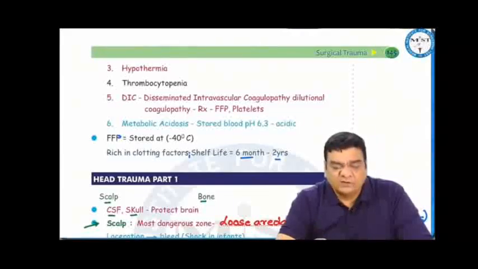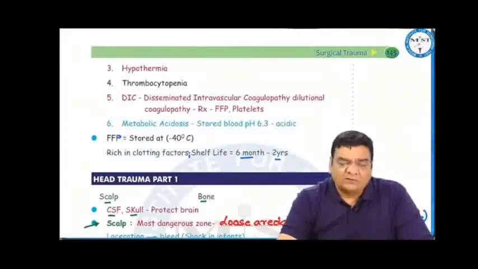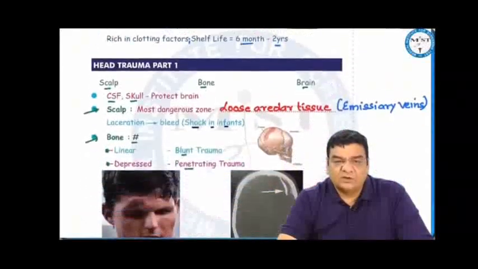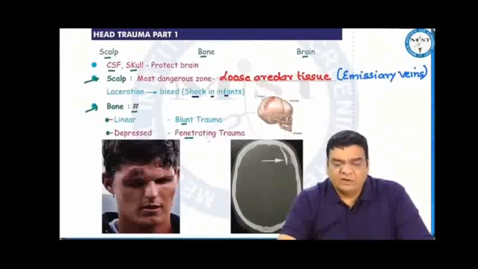Fresh frozen plasma is a rich source of clotting factors. Fresh frozen plasma is stored at minus 40 degrees centigrade, and it has a shelf life of 6 months to 2 years. If you go to the organ-specific traumas, like the head trauma, in the head, there are 3 things: